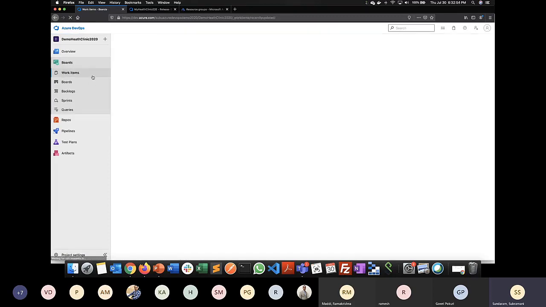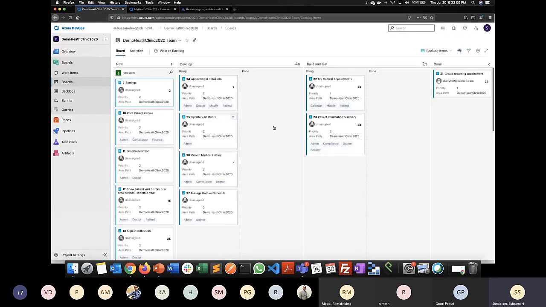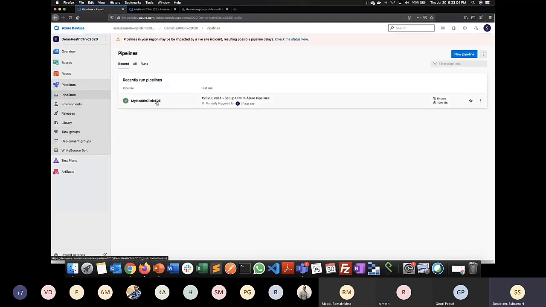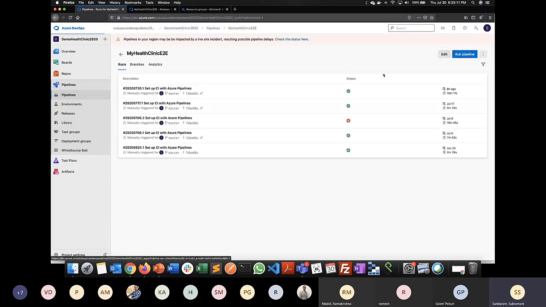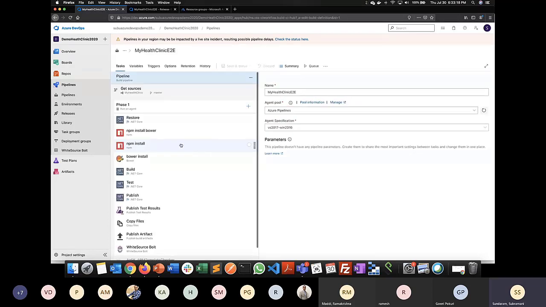And this is my Azure Boards where I can see the list of all the tasks, and this is my board, where I can just drag and drop the items here and there. And then this is the pipeline. Under the pipeline, this is my CI pipeline, where I can click on this, and when I try to edit it, I can see the list of all the individual tasks together.